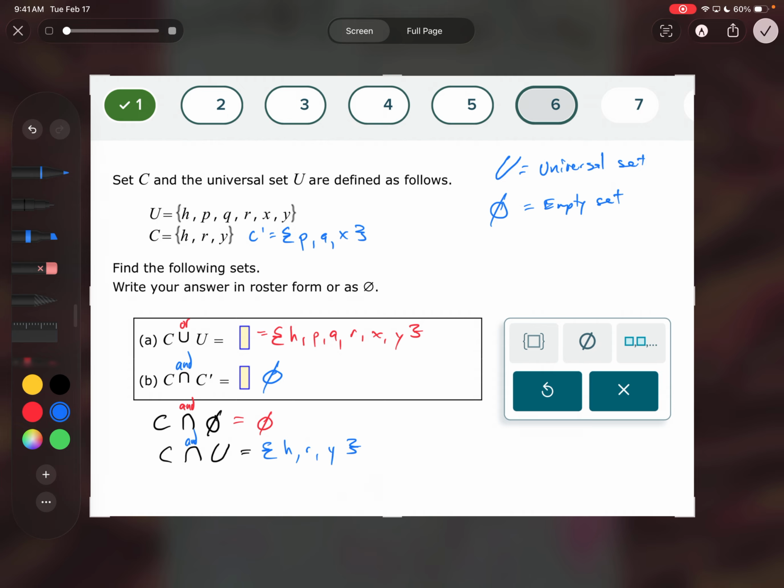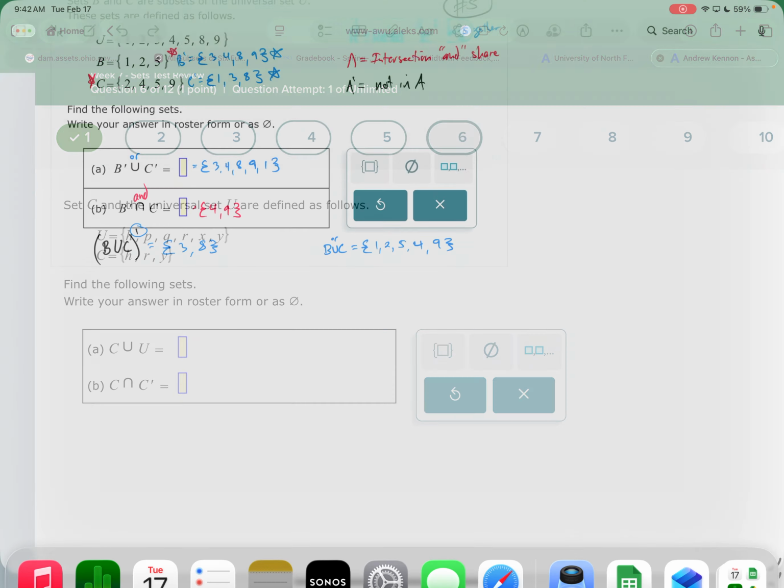Okay. I guess there's one more I could do real quick. C union the empty set. What is in C or the empty set? Well, this again is just going to be C because I'm adding C plus nothing is just C. Okay, so you don't really have to remember the different rules that I showed you on there. You can just kind of think through them. It's just like the universal set is everything and the empty set is nothing. So what is C or nothing? What is C and nothing?